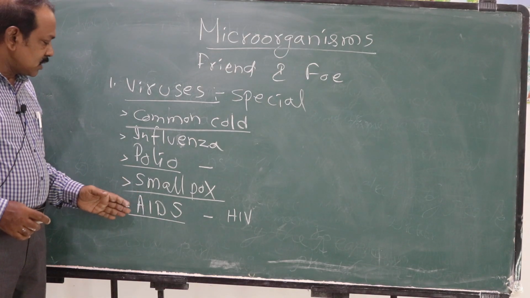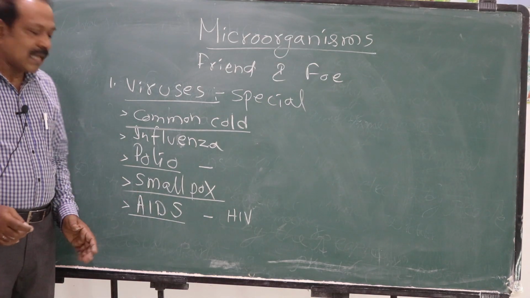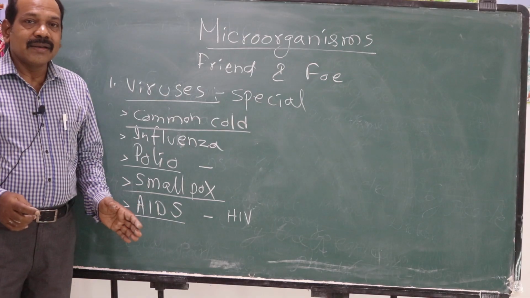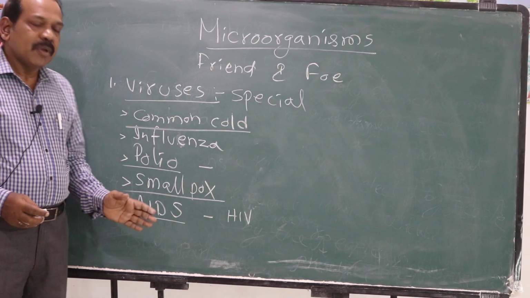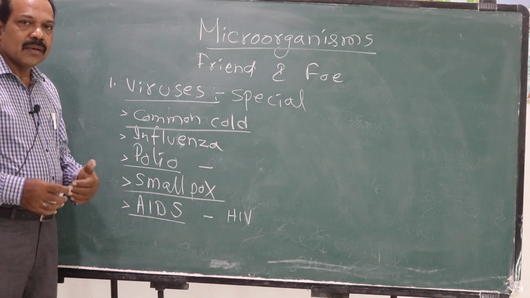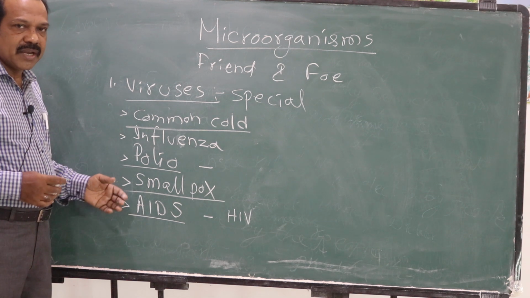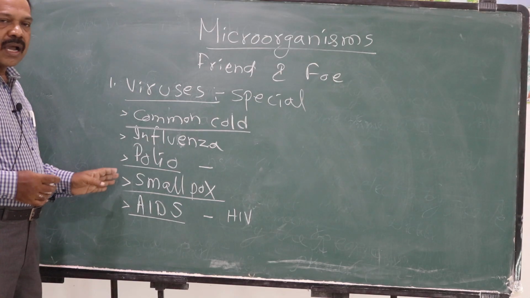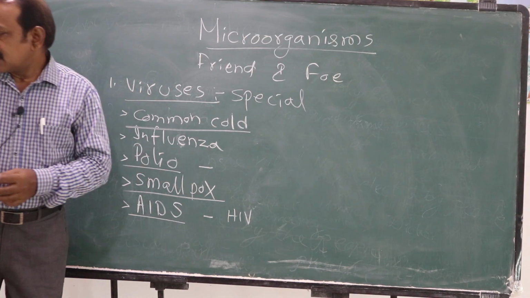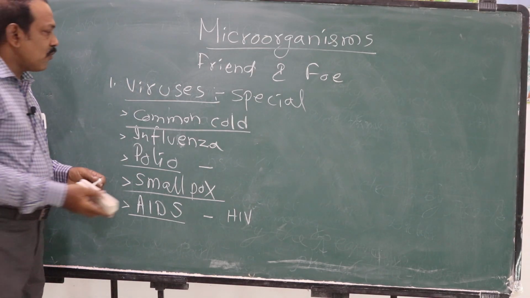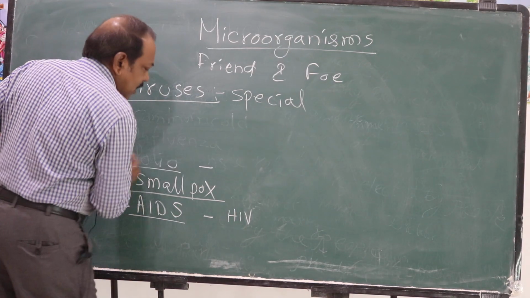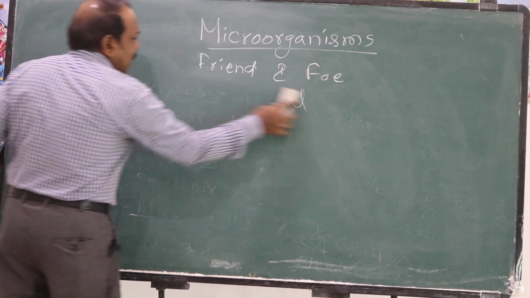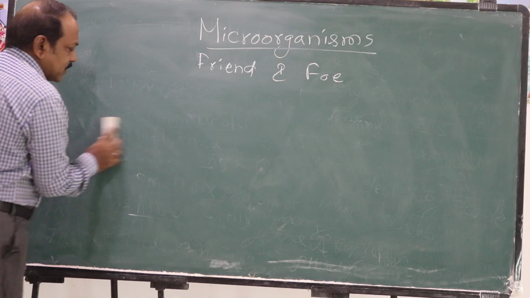There are some medicines, but still we cannot confidently say that AIDS can be treated. Most of the people who are infected with AIDS, we can prolong their life by giving some medications, but it's a very dreadful disease. So these diseases are caused by viruses. Let's go to the second type of microorganisms, which are bacteria. What are bacteria and what are bacterial diseases we see?